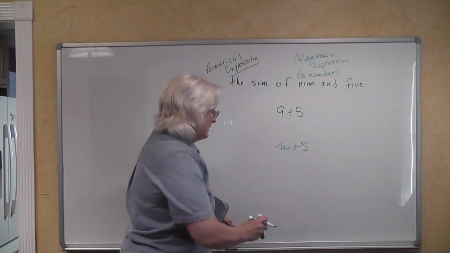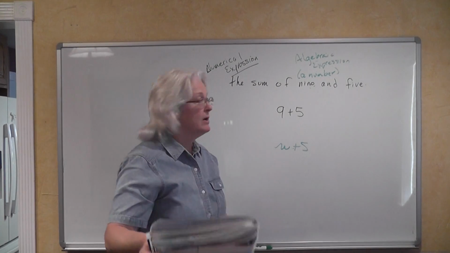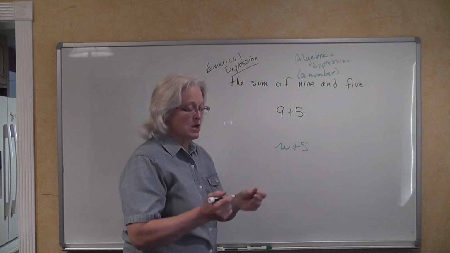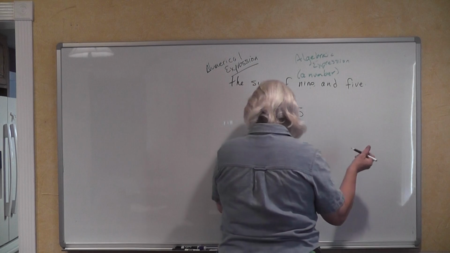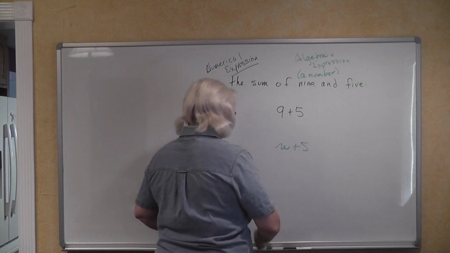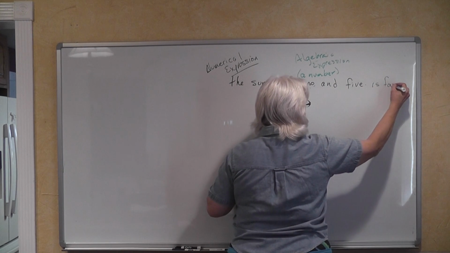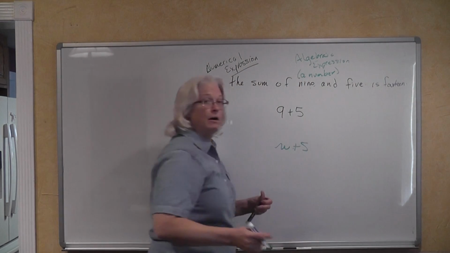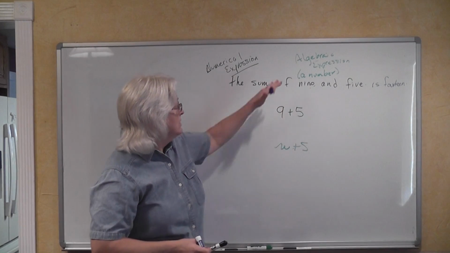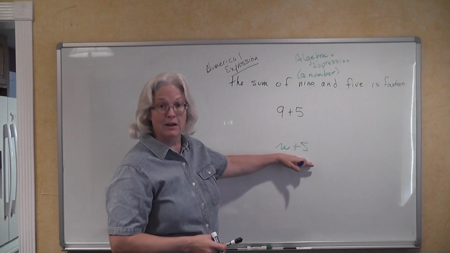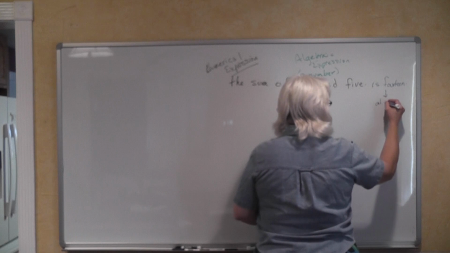But what we're going to be talking about when we have mathematical equalities, there's an equals in there. And now, if we were to change this problem a little bit and make it say the sum of 9 and 5 is 14, now we have gone from a numerical expression, which was just 9 and 5, to an algebraic expression, which was a number plus 5, to an algebraic equation.